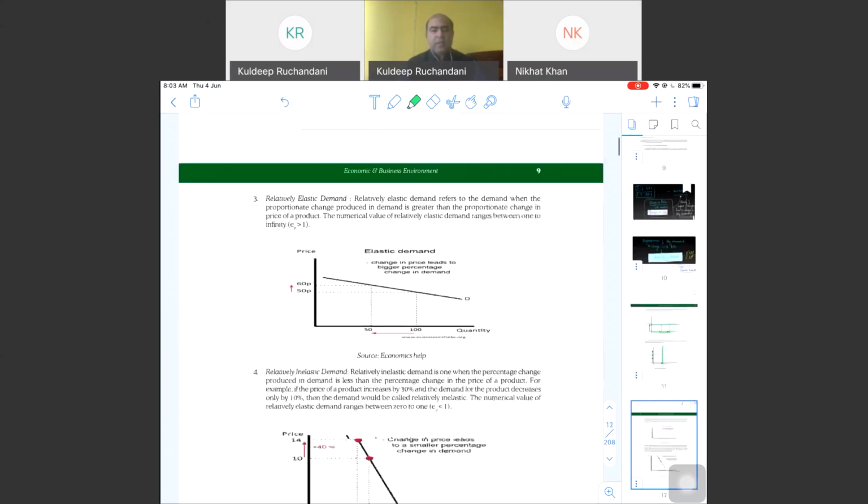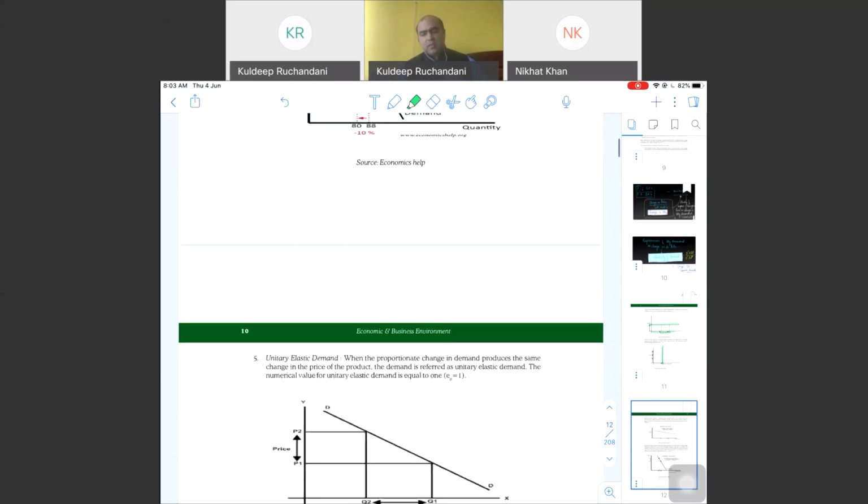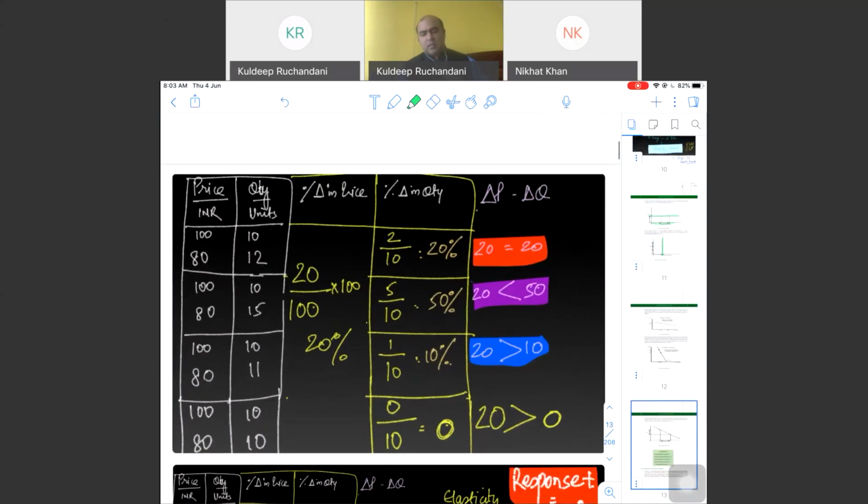Now let's move to relative elasticity. What is relative elasticity? So we have understood the difference between elasticity and inelasticity. When a change in price results in change in quantity demanded, there is elasticity. When change in price does not have an impact on quantity demanded or the impact is less, there is inelasticity. So now let's first understand the example here, which I have written for all of you.